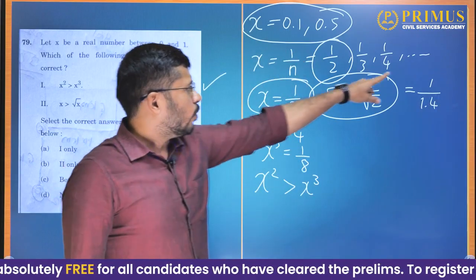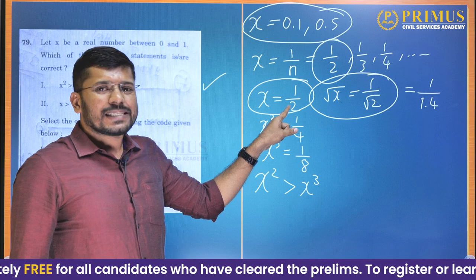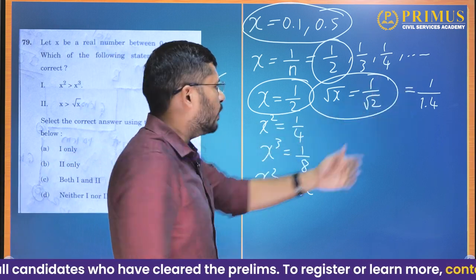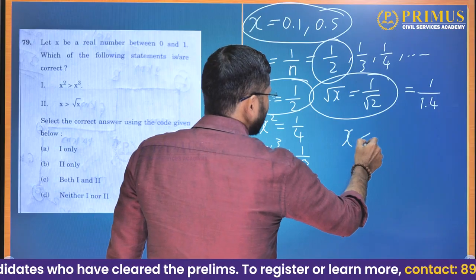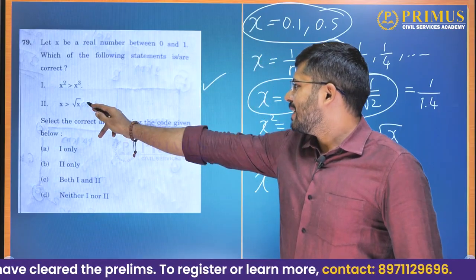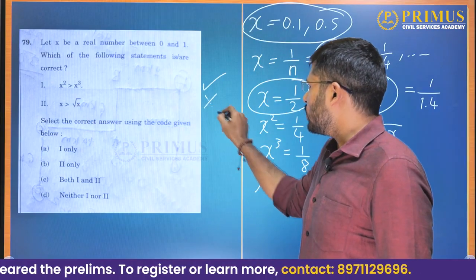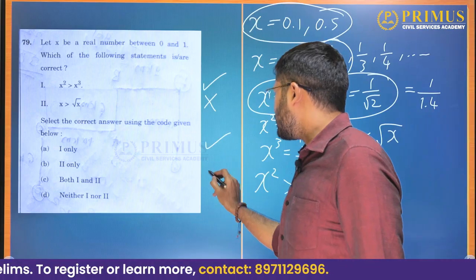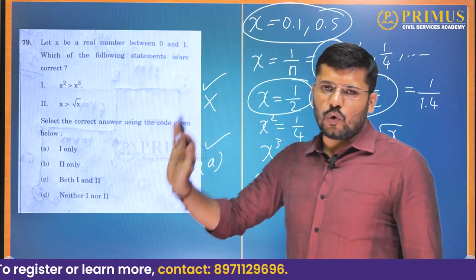So 1 by 2 is the lesser number and 1 by 1.4 is the greater number. So X is actually lesser than square root of X. But this says X is greater than square root of X, so this is wrong. So only statement 1 is correct. So the answer to this question will be option A, 1 only.